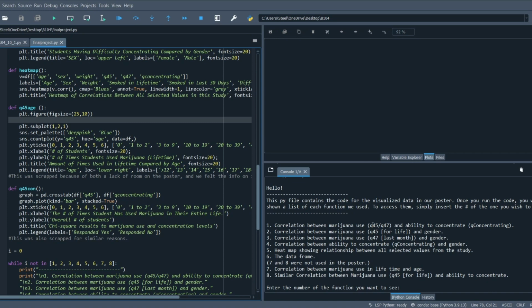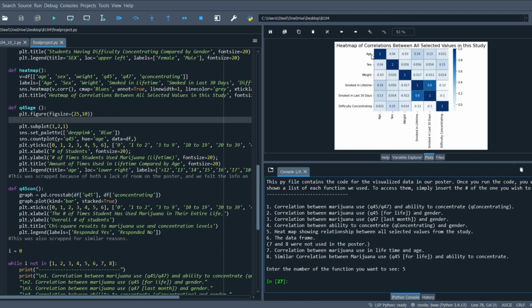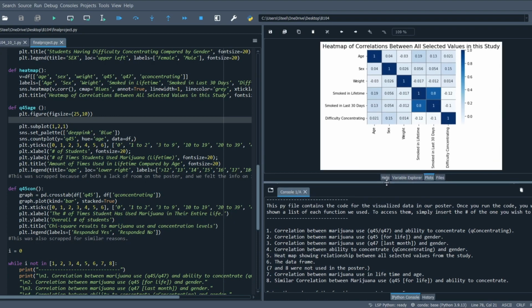For example, in our heat map, which is number 5 right here, if I just run it real quick, you can see some of those demographic-based questions such as age, sex, and weight. Now, other unused ones consisted of race 7, which asks the student which race they are, Q obesity, which simply asks the question if the student is obese, etc.